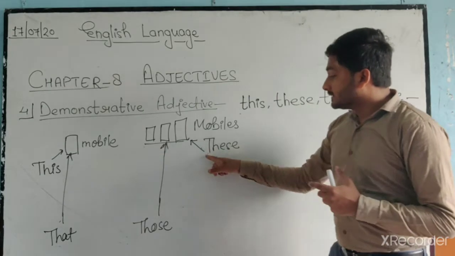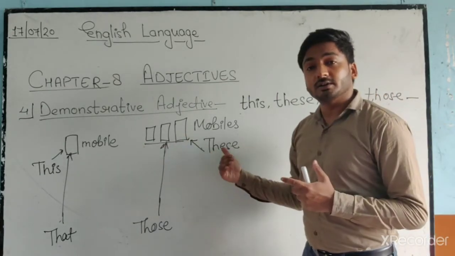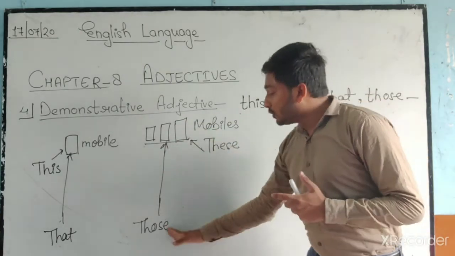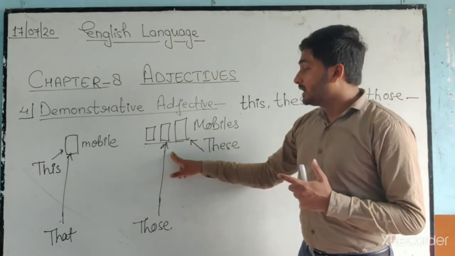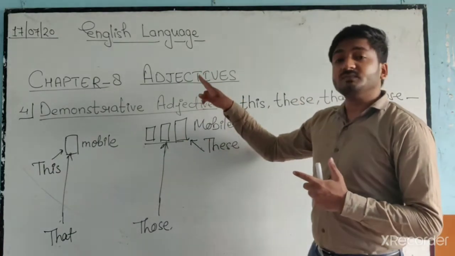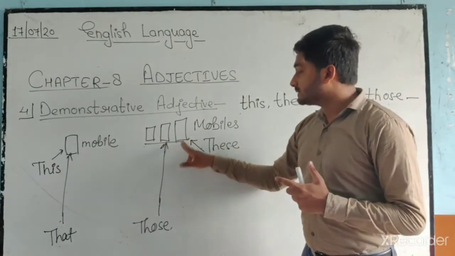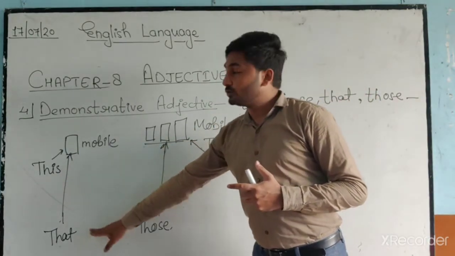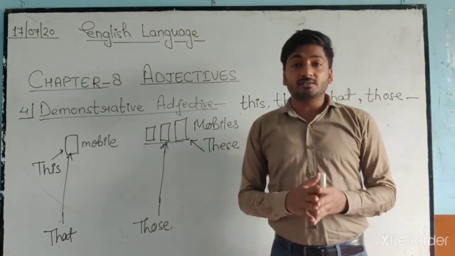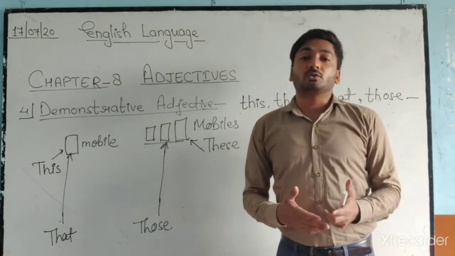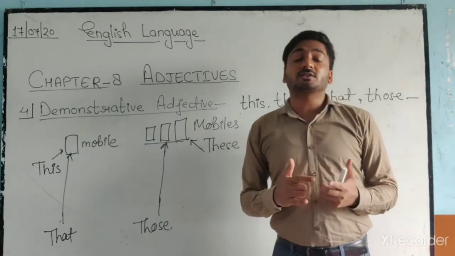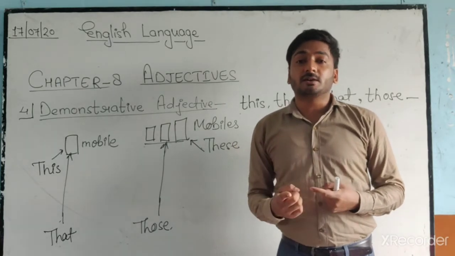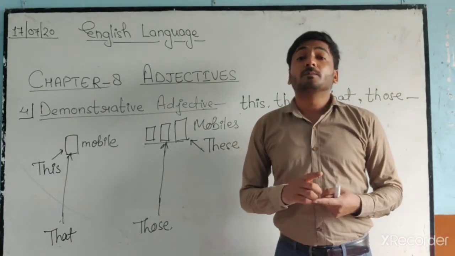In the same way, these we use for plural nouns which are near to us. Like these mobiles, near; those mobiles, far. Those we use for nouns which are far from us. Got it? This and these we use for things which are near to us, and that and those we use for things which are far from us. This and that we use for singular number, and these and those we use for plural number.